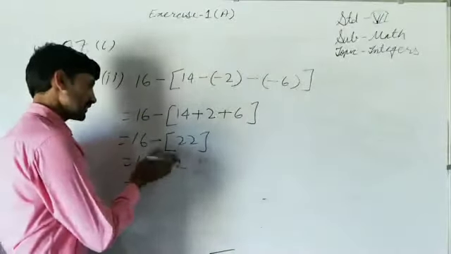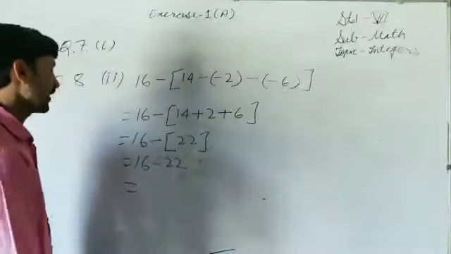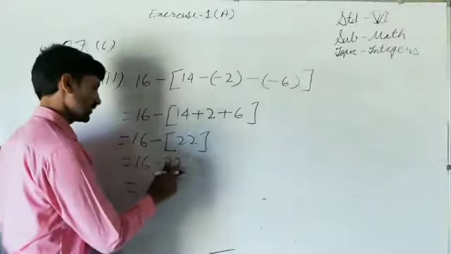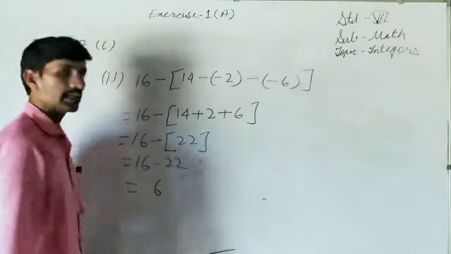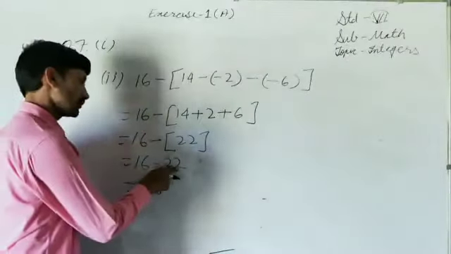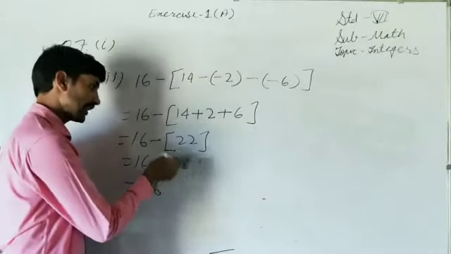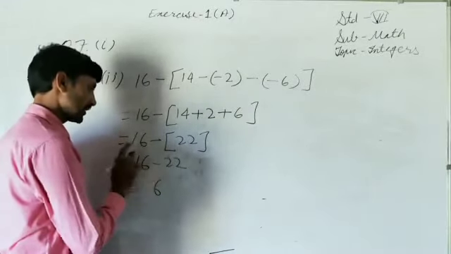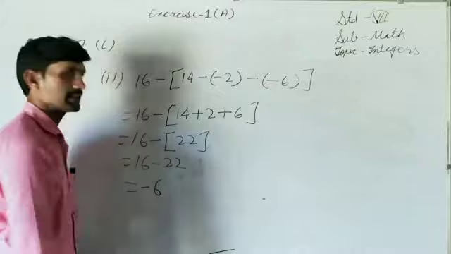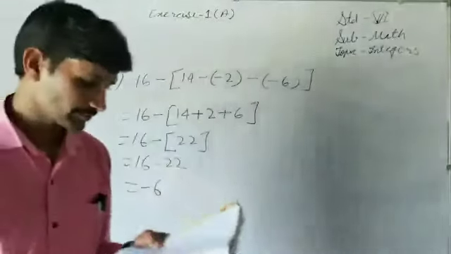So both the integers have opposite signs, so that's why we have to find the difference. Difference of 16 and 22 is 6. Now we have to decide its sign. In 16 and 22, 22 is greater. Whatever sign 22 has here, that will be the sign of the difference. So it will be minus. So it is minus 6.